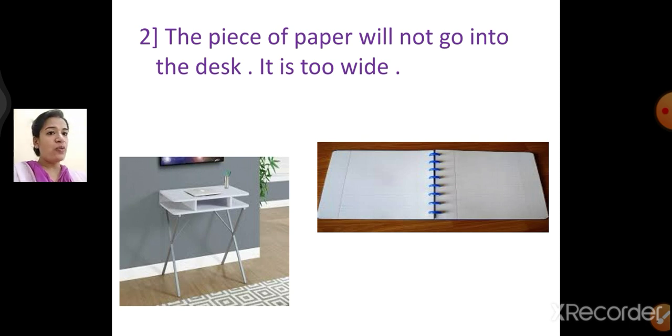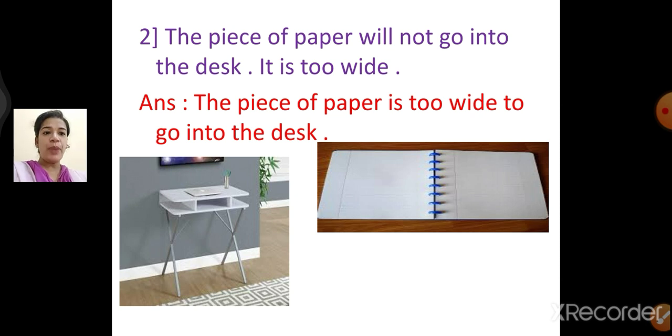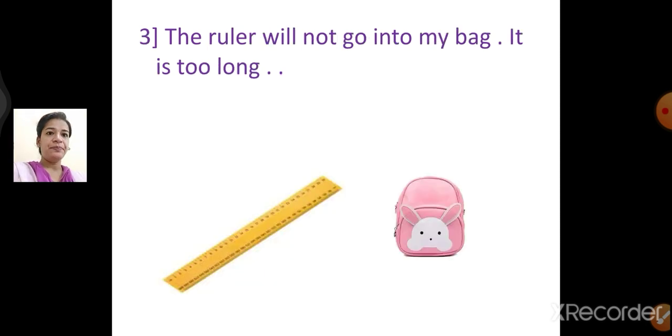The piece of paper is too wide to go into the desk. Let's see the answer. The piece of paper is too wide to go into the desk.